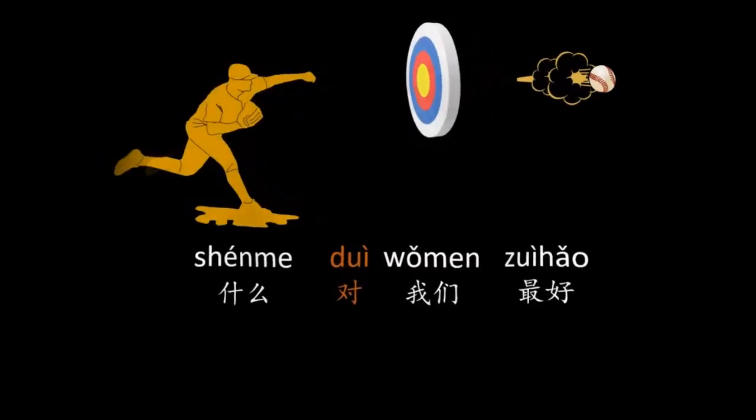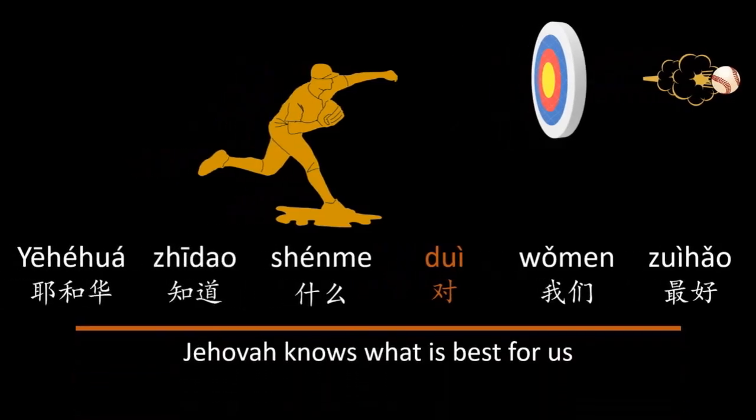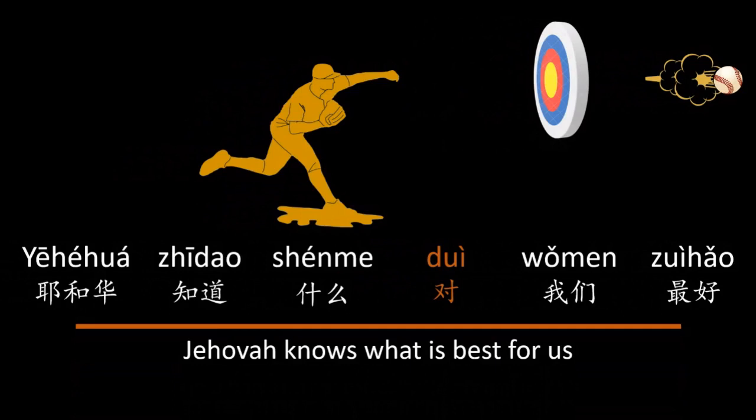Translate: 什么对我们最好? So 最 means most. 好 means good. So 最好 means most good, or in other words, best. Now let's bring back that other element. 耶和华知道什么对我们最好. Jehovah knows what is best for us.